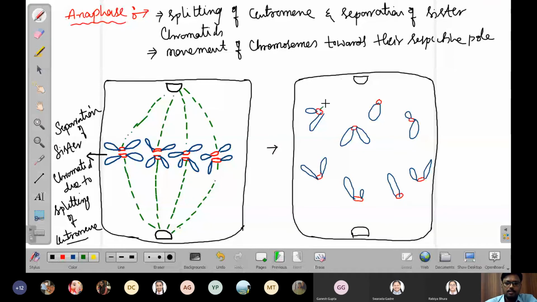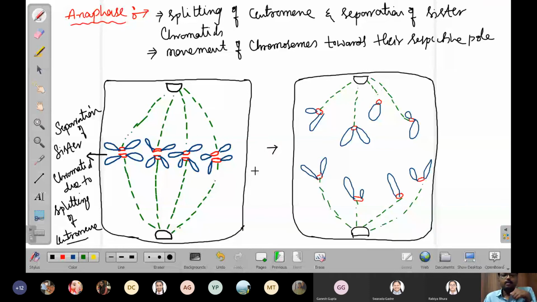Now just attach this. Because of the contraction of the spindle apparatus, the chromosomes start moving to their respective poles. This is called the anaphase.